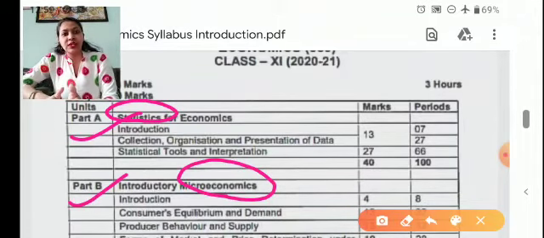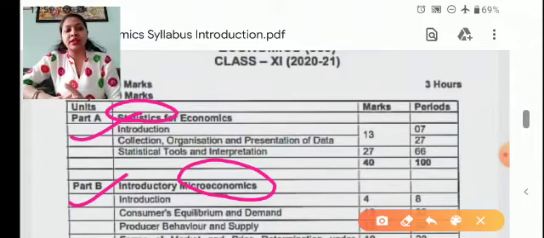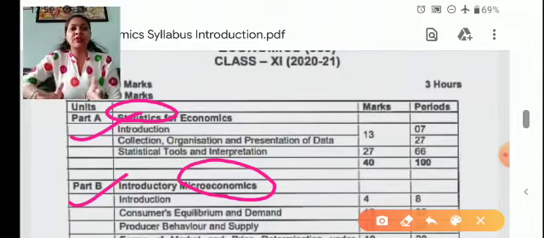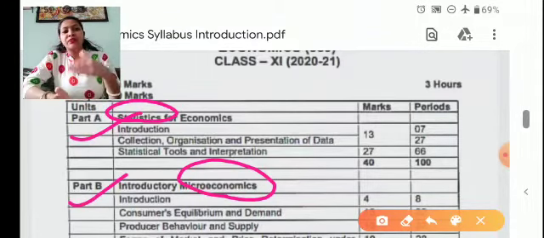In your +1 class we have to make the base of economics, and I assure you that whatever you understand in 11th and 12th will definitely help you in your colleges also.